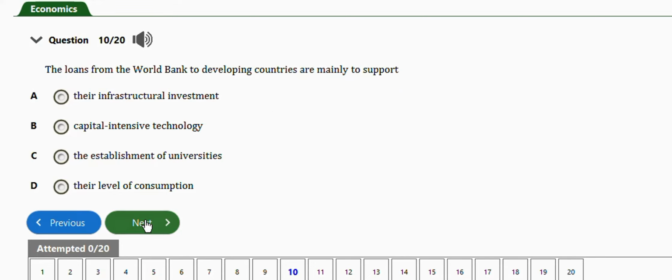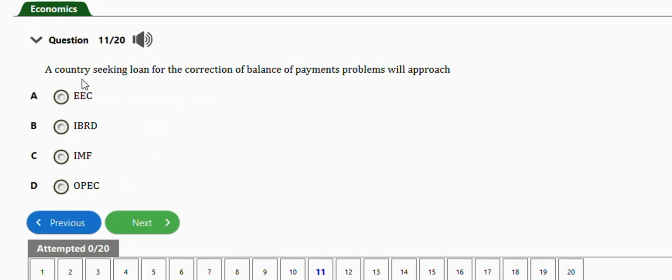It says a country seeking loan for the correction of balance of payment problems will approach. The right answer is option C, guys, IMF, which is International Monetary Fund. Very important. The next question is this one.